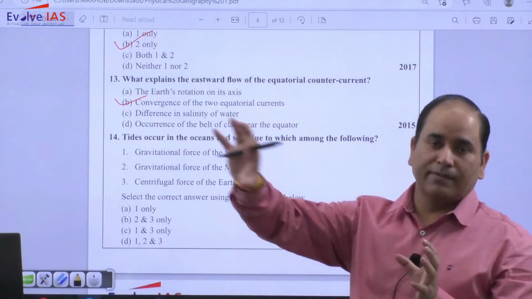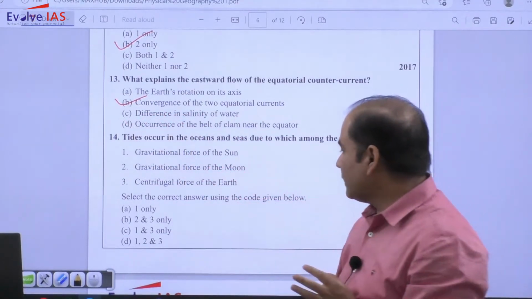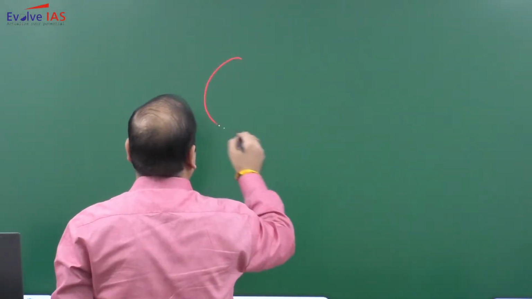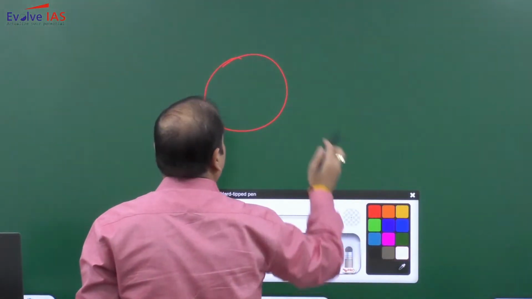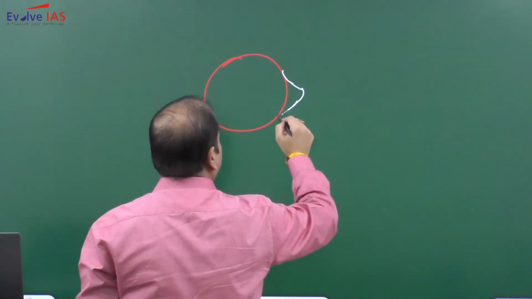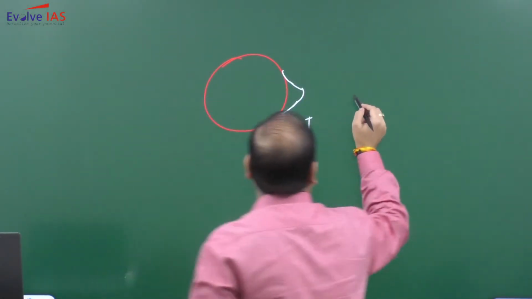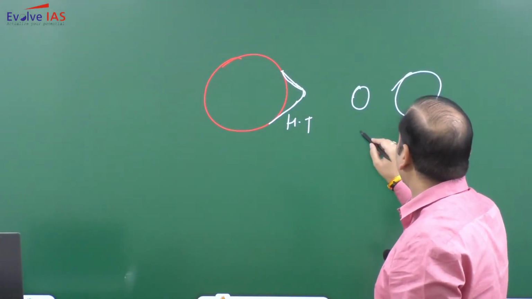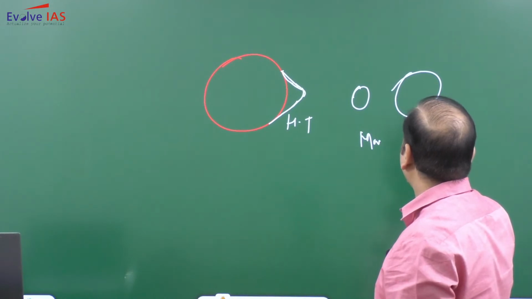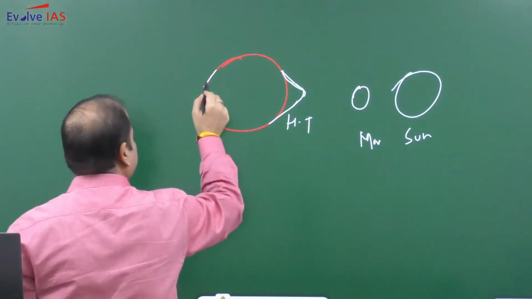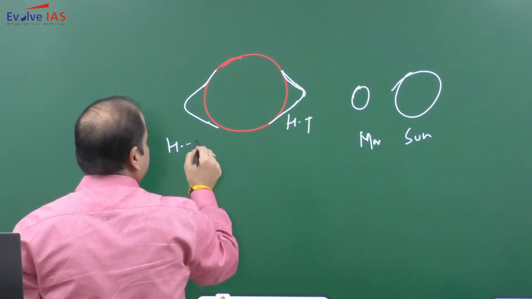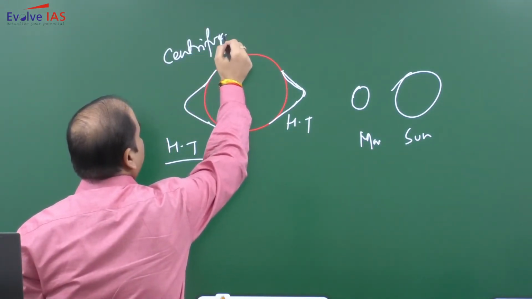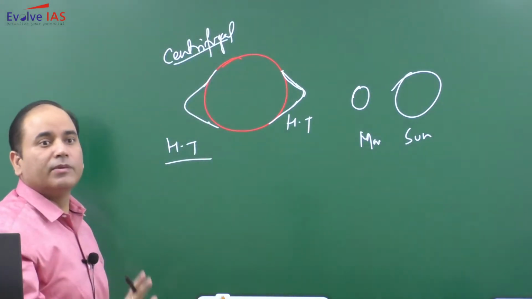So if this is, let's say, earth, here the water will be pulled up, so that is high tide. This high tide is because of moon and sun, but opposite to that there will be one more high tide, related to centrifugal force. So at a time there will be two high tides.